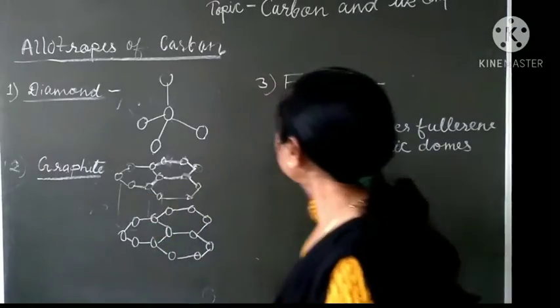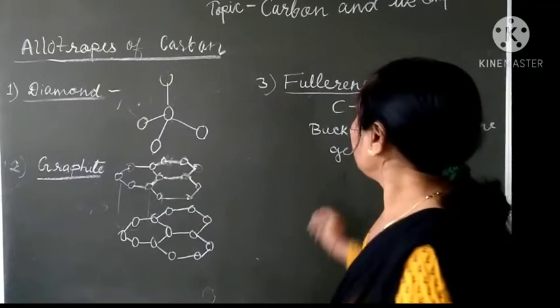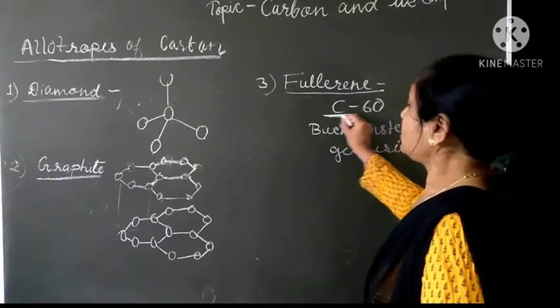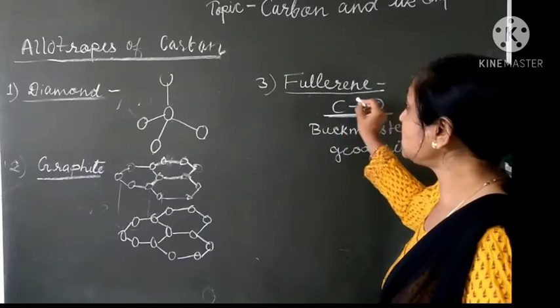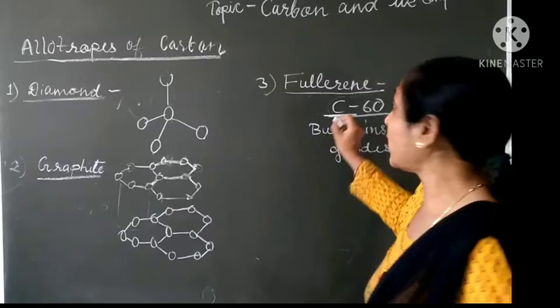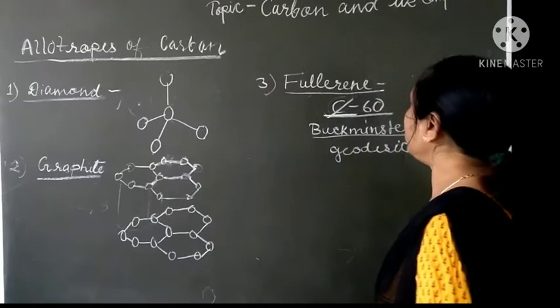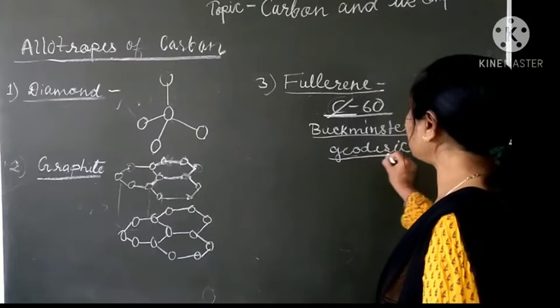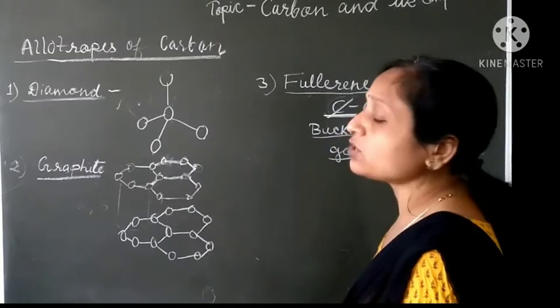Now the recently discovered allotrope of carbon is fullerene. Recently discovered fullerene is C60, having 60 carbon atoms arranged together. It is also named Buckminster fullerene due to its resemblance to geodesic domes. That's why it is also named Buckminster